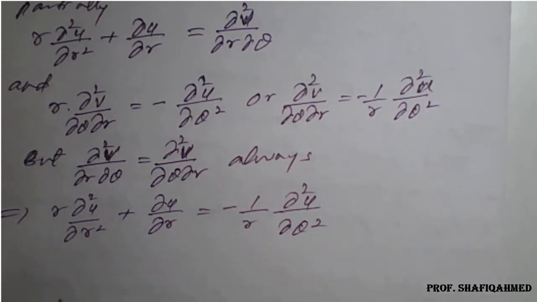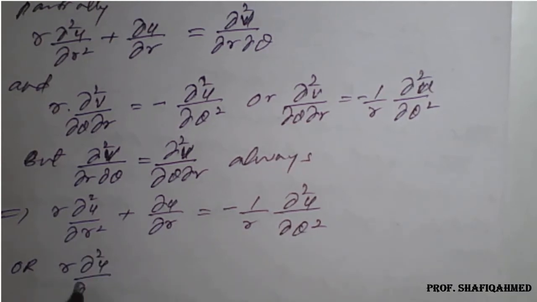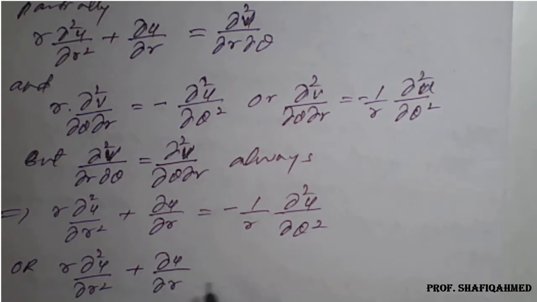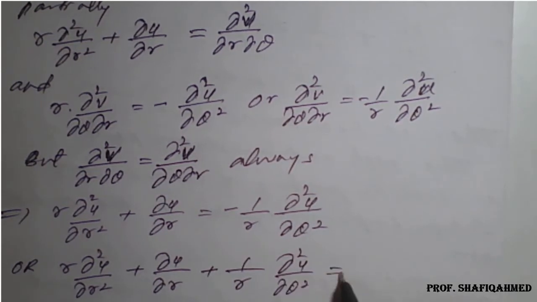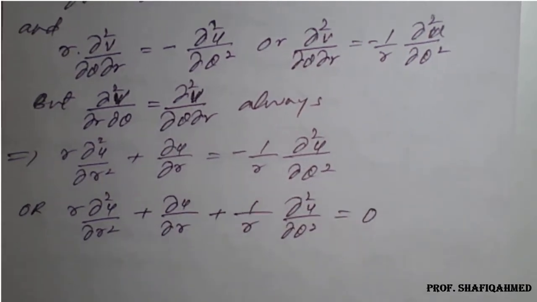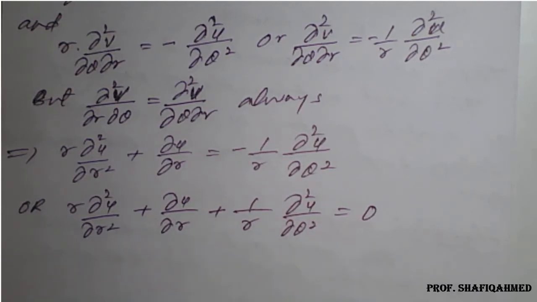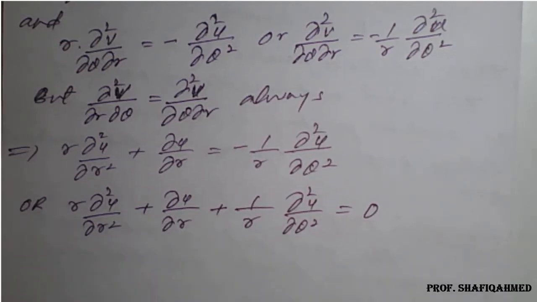Or on rearrangement, it will become r ∂²u/∂r² plus ∂u/∂r, take inside, plus 1/r ∂²u/∂θ² equal to 0. Or to bring it into a standard form, divide by r on both sides.